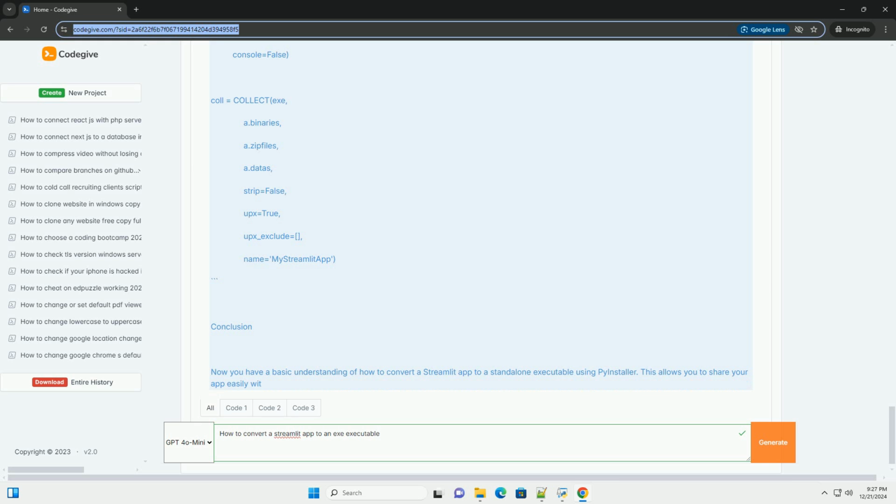Step 2. Create a simple Streamlit app. For this tutorial, let's create a simple Streamlit app. Create a new Python file, example app.py, and add the following code.